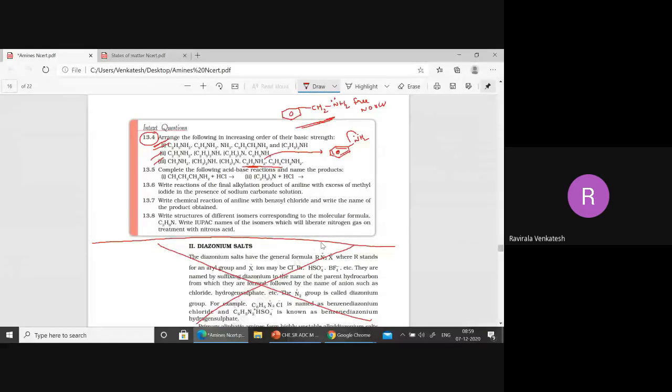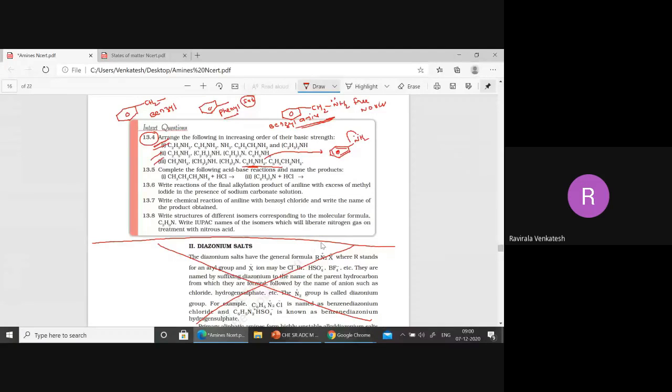Now among these two, which is more basic? This is called what? Benzyl amine. Remember, whenever benzene is bonded with carbon like this, CH2, this part is called the benzyl group. Whenever benzene is bonded like this, it can be called phenyl, if you take it as a substituent.